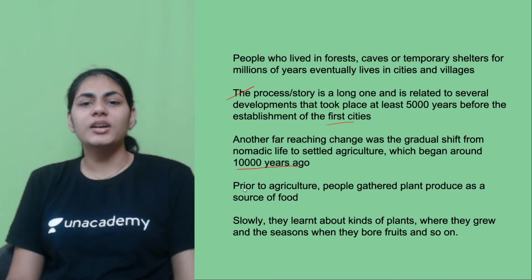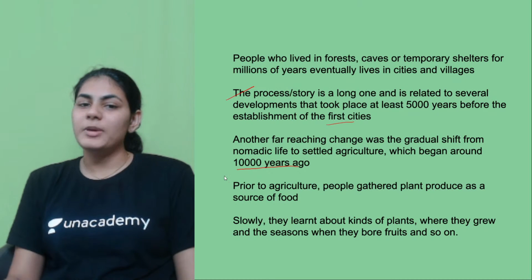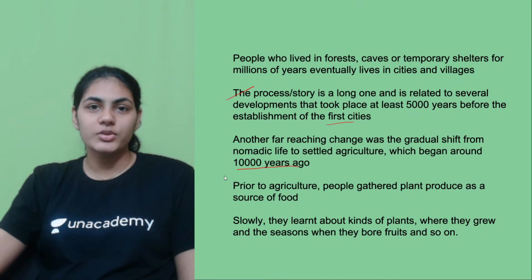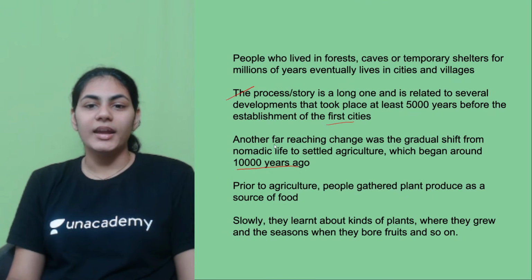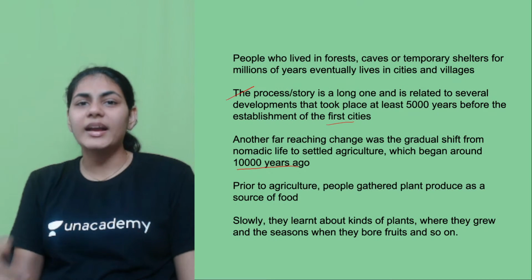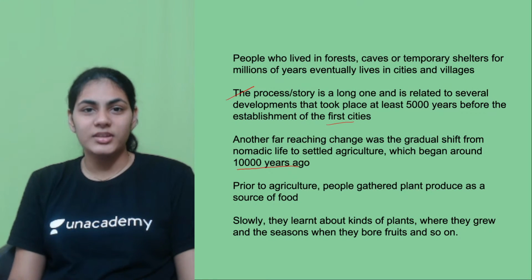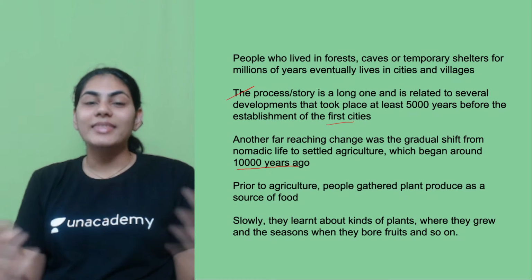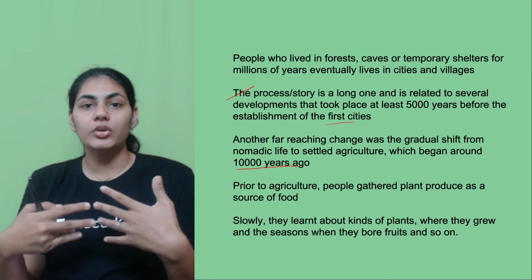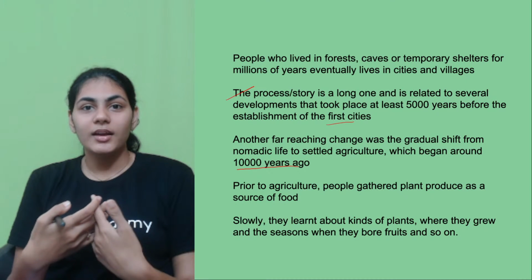Yes, as I was mentioning earlier, prior to agriculture, people just gathered whatever plant produce they could from the forest, right? So they realized that they can't rely on the natural sources forever, and that is when they started learning about the different kinds of plants, right?